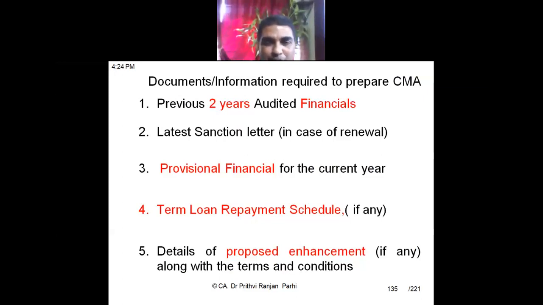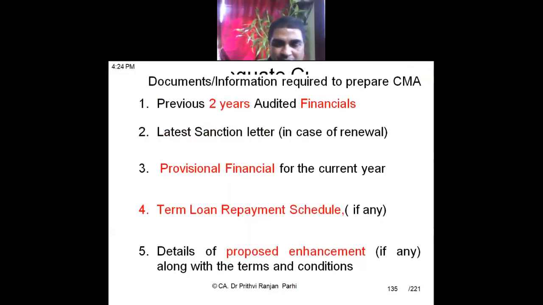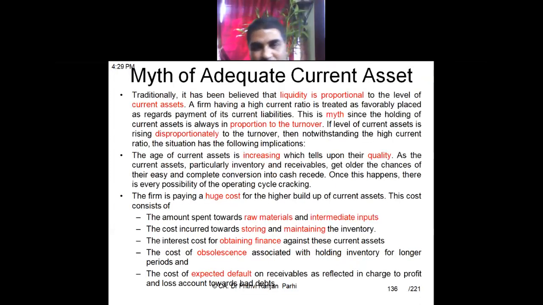Suppose you are planning to repay the term loan in 8 years. So that schedule should be there. Accordingly, you can do projection for 8 years. The details of proposed enhancement. If you are applying for enhancement of the loan, then the details should be submitted. Right. So these are the documents which are required for preparation of CMA. Yes, sir. Now one more concept we will be seeing.